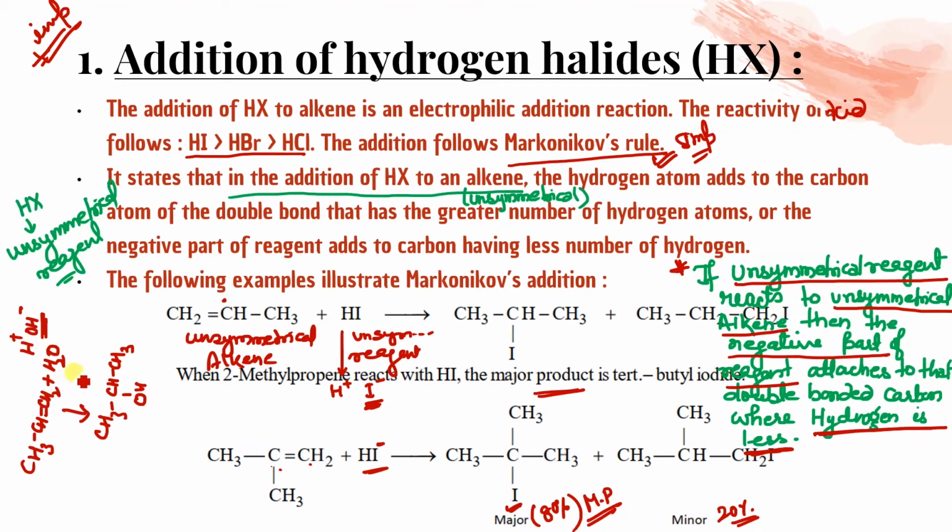इस हाइड्रोजन को दूसरे वाले कार्बन पे अटैच कर दें. So this is the major product. I hope it is clear. Any doubt in this? So Markovnikov समझ में आ गया. और Markovnikov जो होता है वो in general हम HBr के लिए यूज करते हैं. Although it's not like HI or H2O, H2SO4 cannot be considered as Markovnikov. They also follow the Markovnikov rule. Markovnikov rule तब कभी भी लग सकता है if there is any unsymmetrical alkene and any unsymmetrical reagent. कभी भी लग सकता है.